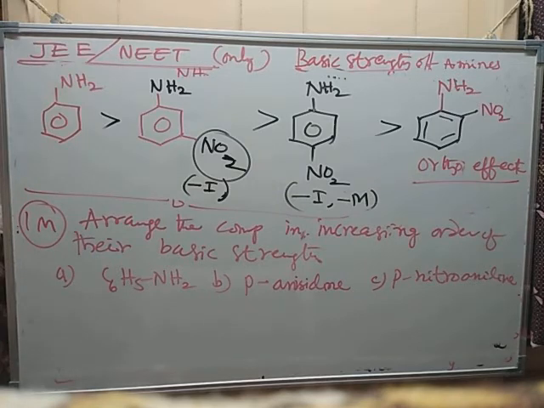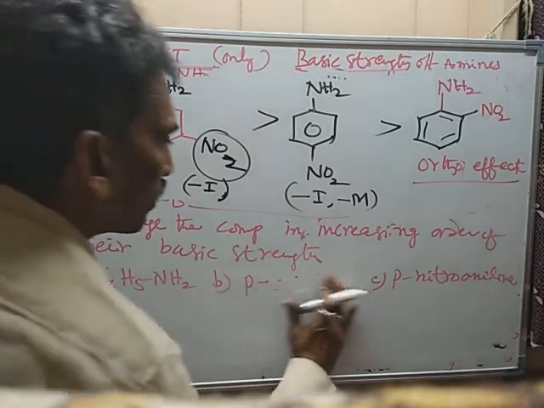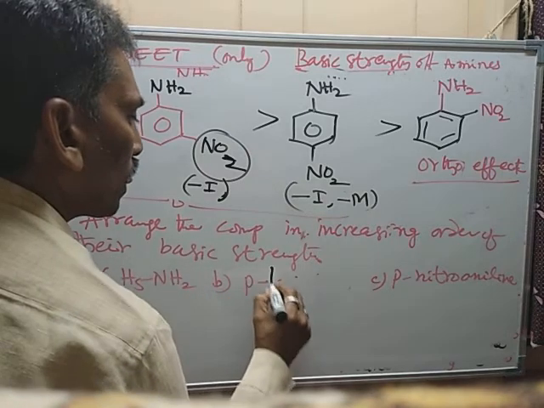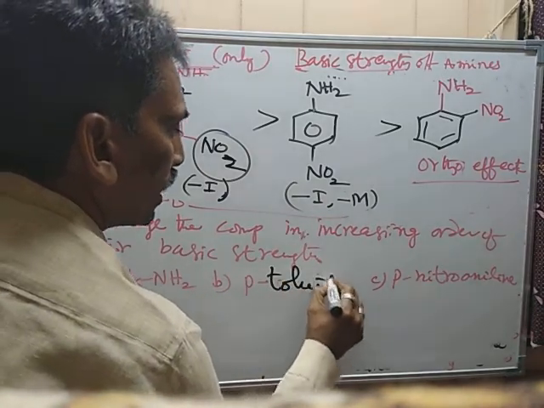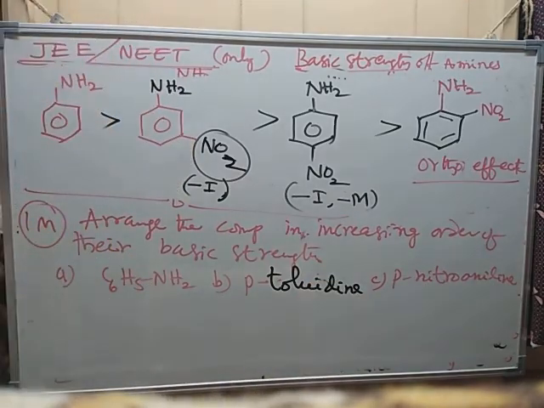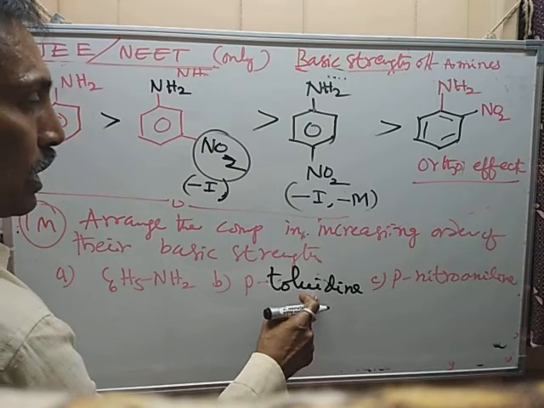Toluidine is given, toluidine instead of anisidine. Yes, this is 1 mark. Toluidine. Yes. Now, answer is aniline in the middle. Toluidine is methyl group.